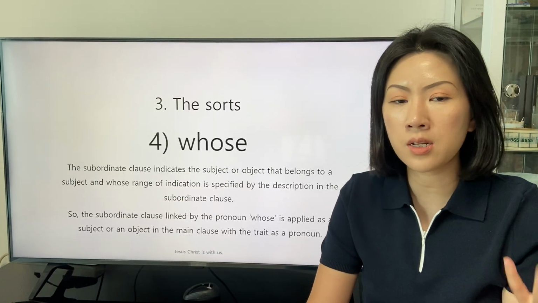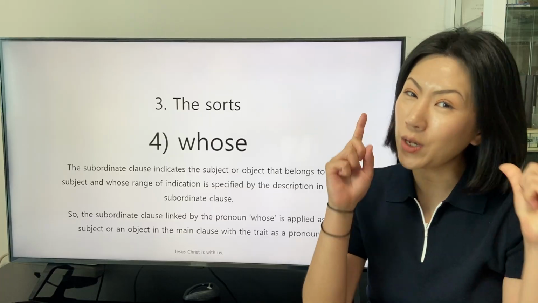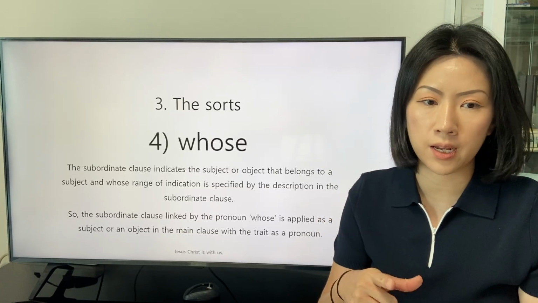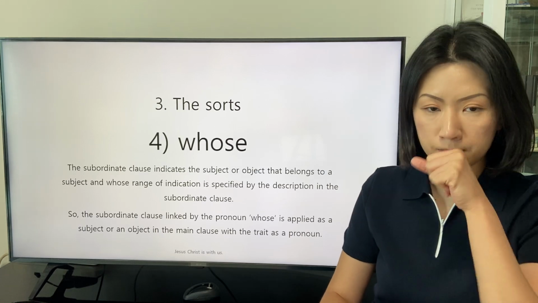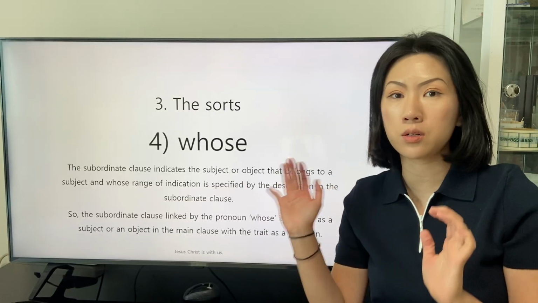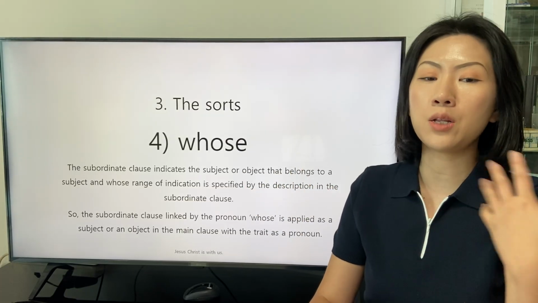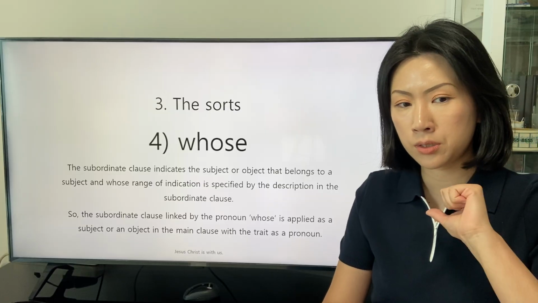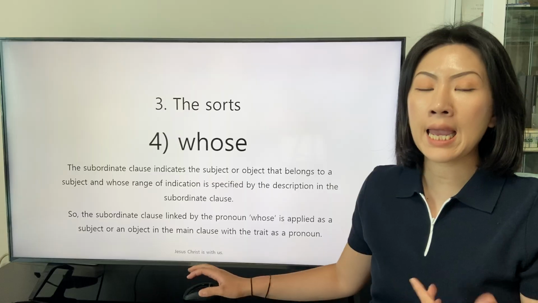The subordinate clause indicated by the pronoun whose is applied as a subject or an object in the main clause with the trait of a pronoun.